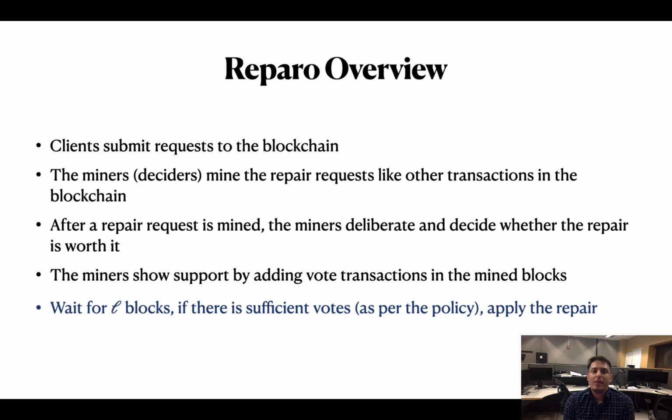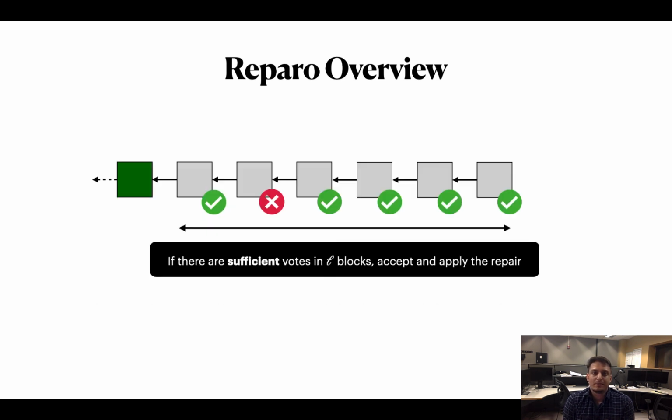Now we wait for L blocks to gather all the support. At this point, if there are sufficient votes, then we decide to apply the repair. Otherwise, we simply choose to drop the repair. In this illustration, we wait until L blocks are mined after the repair transaction is mined, which is shown in green.